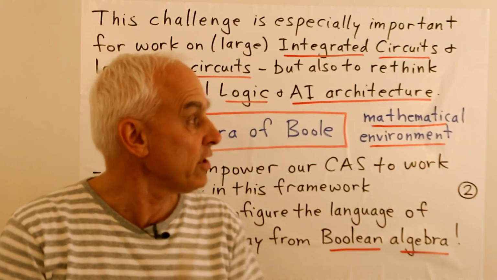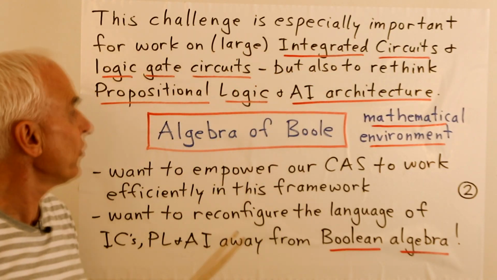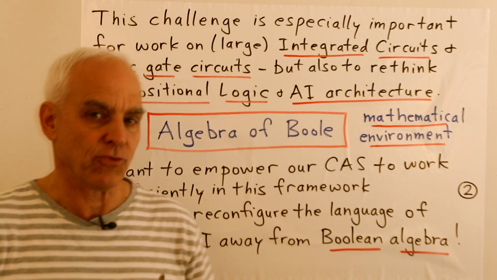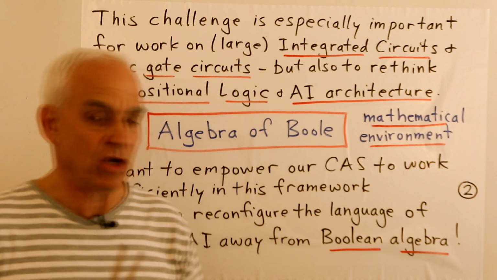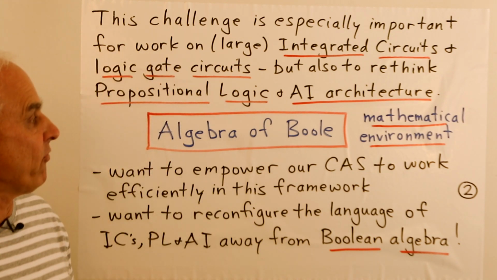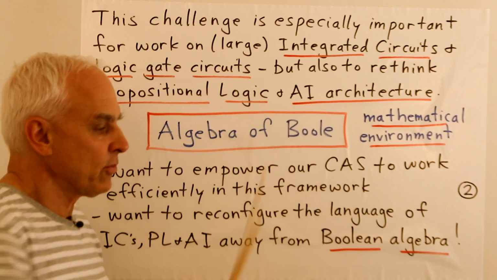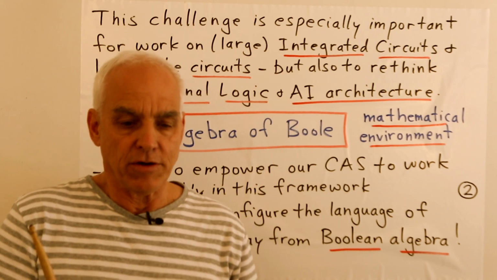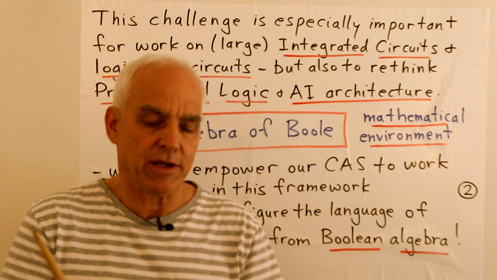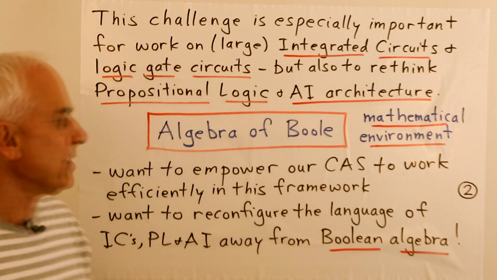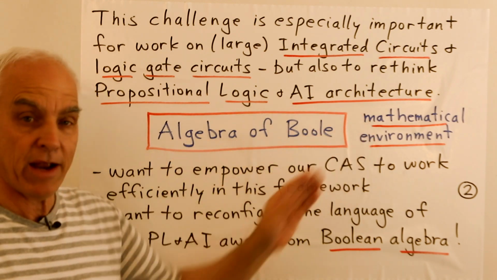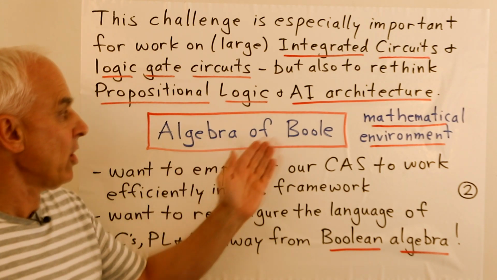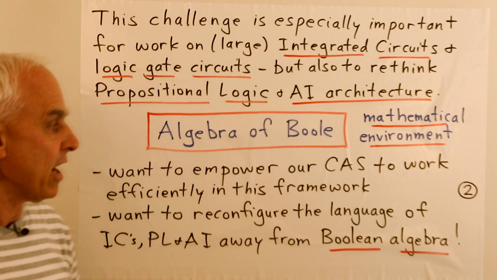All right, so this general challenge is especially important for large integrated circuits or logic gates, but it's also going to be useful for us when we want to rethink, reposition propositional logic, which we will be doing in some videos to come. And it's also connected with AI architecture, artificial intelligence. So underlying a lot of AI are sort of the frameworks for logic, implications, decision making. And I think the algebra of Boole, which is the mathematical environment that I'm trying to promote here, is a really viable alternative for all of these different kinds of directions.